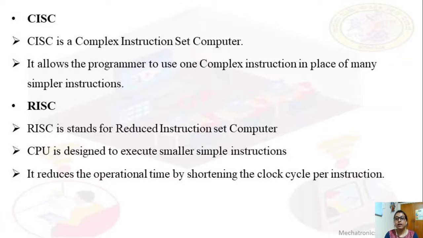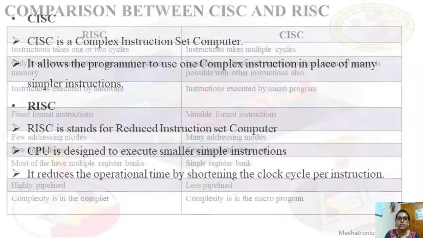But here RISC implements each instruction in a single cycle. Since we are using simpler instructions, all the instructions will take an equal number of bytes to execute. So RISC implements each instruction in a single cycle. An example for RISC is the ARM processor. An example for CISC is the 8096 processor. The ARM controller is an example for RISC. Okay, complex instruction set computer and reduced instruction set computer.